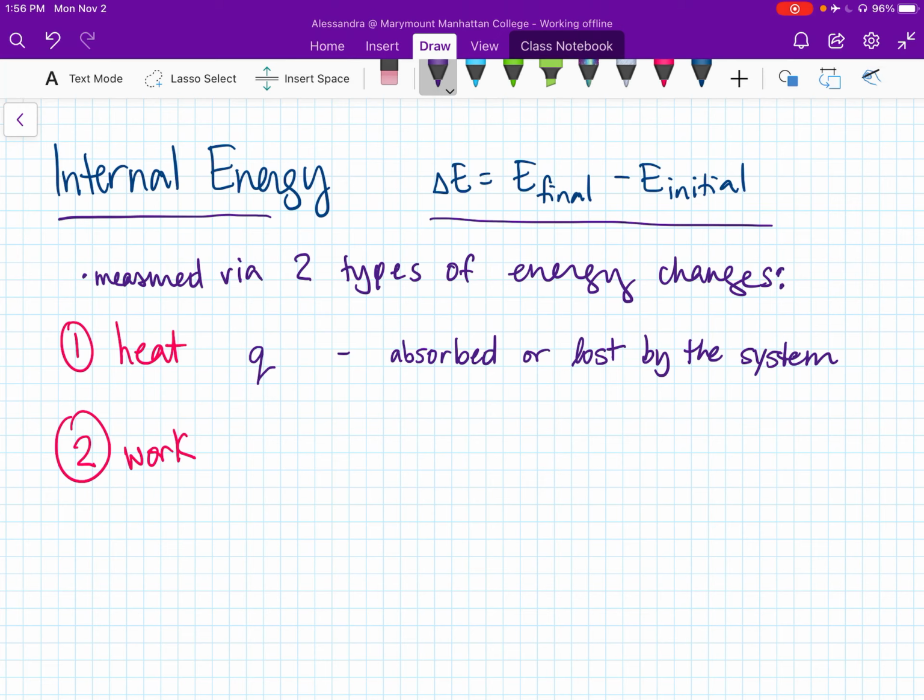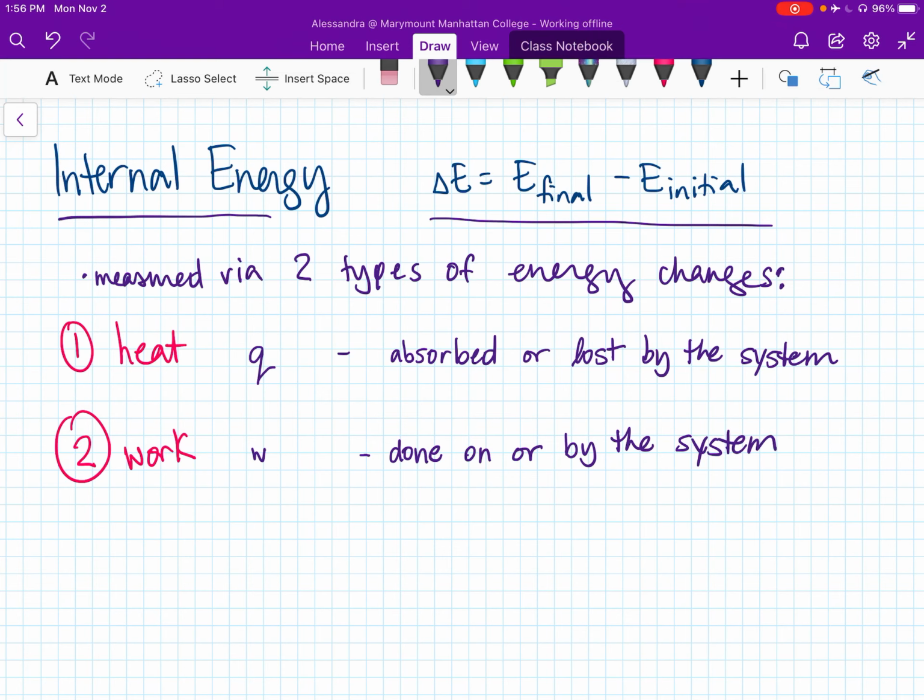Work is also not a state function. We denote it with a lowercase w. And when we talk about work, let me just give you the prepositions first. Work that's done by the system or done on the system. So the work done on the system or by the system vis-a-vis the surroundings.